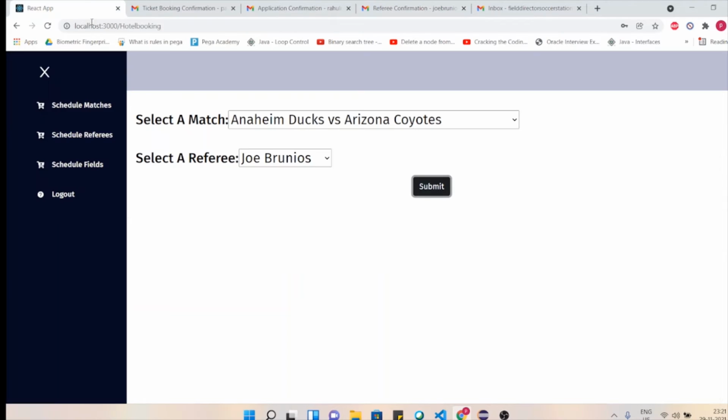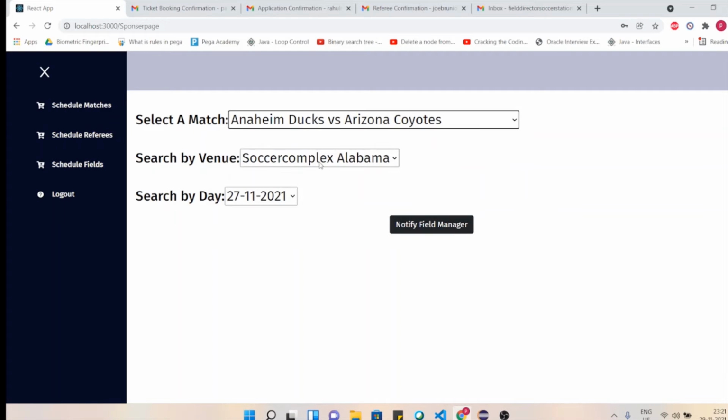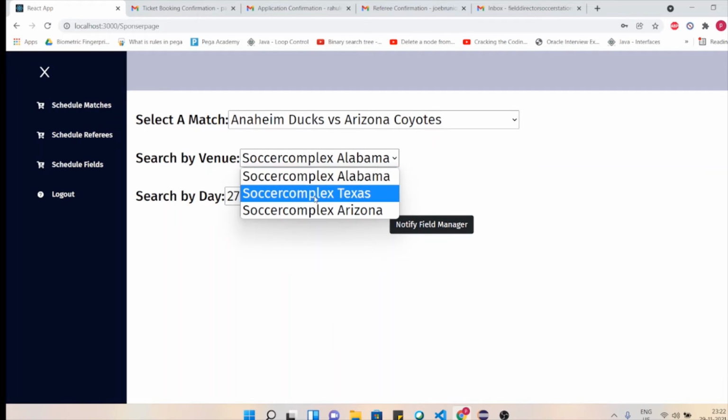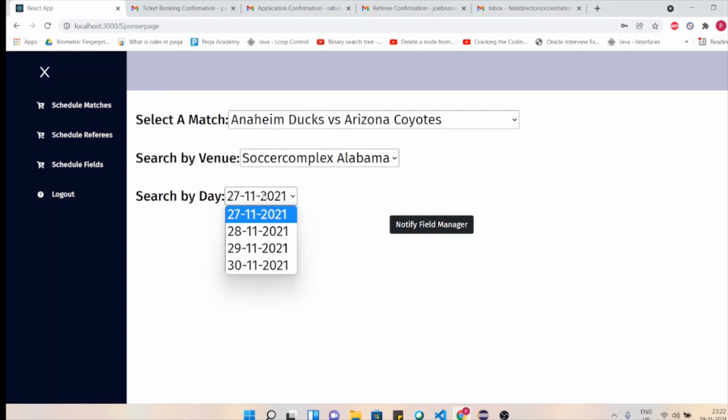So the next interesting functionality is to schedule the fields for this particular match. So we have this match auto-populated over here. We are selecting, let's say, Texas, Arizona, let me say Soccer Complex, Alabama, and let me say date 29th November. And now we will be notifying the field manager / field director.